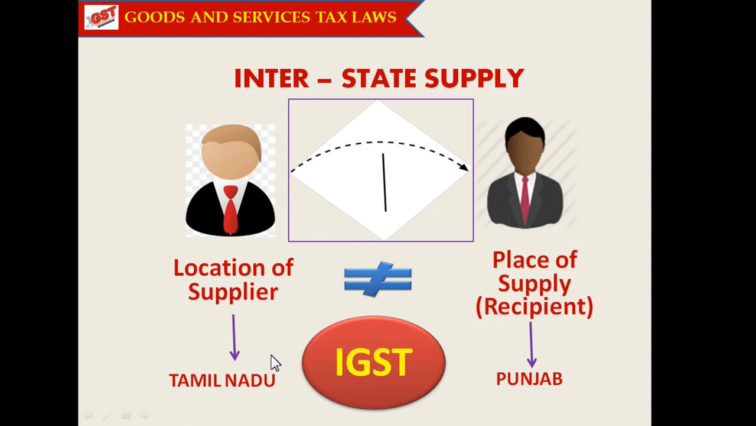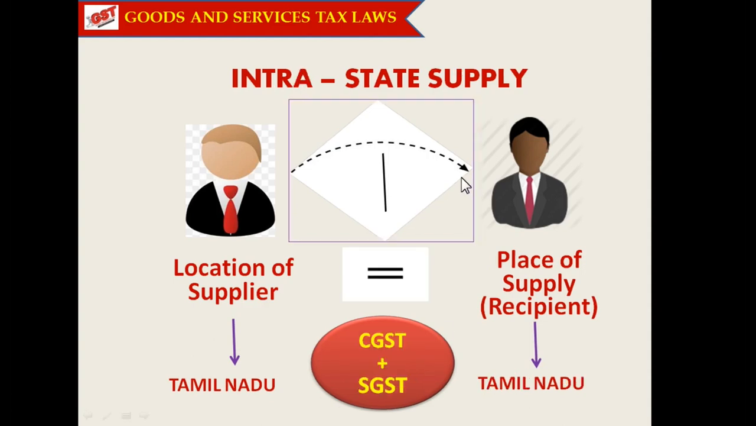For example, when the supplier is in Tamil Nadu and he supplies the goods to a buyer in Punjab, then it is called interstate supply, for which IGST, that is Integrated Goods and Services Tax, is levied. For intrastate supplies, that is supplies taking place within the same state, the CGST and SGST are combinedly levied.